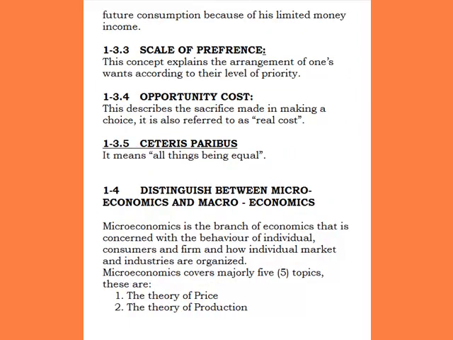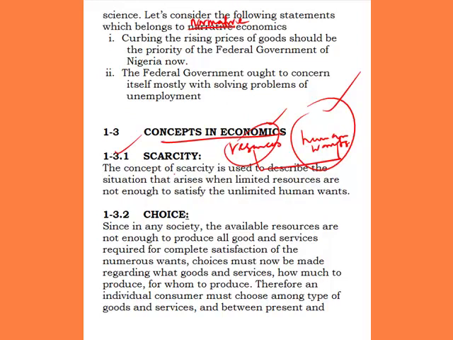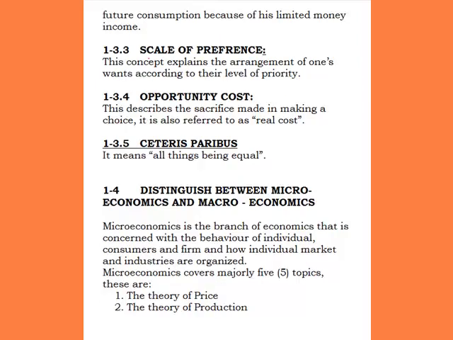What we are saying in essence is that because of the non-readily availability of resources to satisfy human wants, there is need to make a choice between present and future consumption, or between items under consideration. If you are doing that, then we are making choices. So what brings about choice making is scarcity. Because we are having scarcity of resources in relation to unlimited wants, we need to make choices so as to use our limited resources to satisfy our unlimited wants. So that is choice. Now the next one is scale of preference.